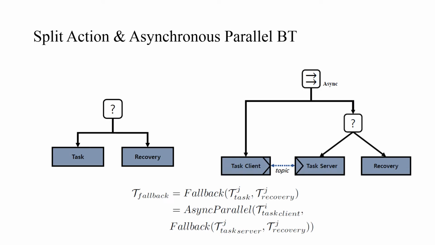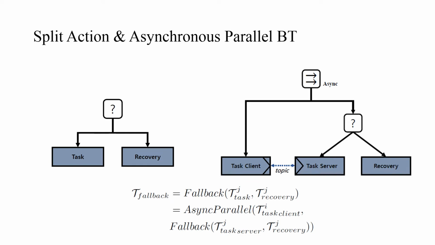A behavior tree topology suitable for a single robot is presented in the left figure. When a robot is working with a given task behavior tree, it typically enters the recovery mode when it encounters an undesirable and undetermined scenario. Therefore, the recovery behavior tree for the fault-tolerant function of the task is tied to the fallback node. However, if the task is not known to the robot in advance, it is necessary to learn the task to execute the task behavior tree. Let the unknown task node take charge of the task server behavior subtree and build up the known task behavior tree as a task client behavior tree before sending the task.